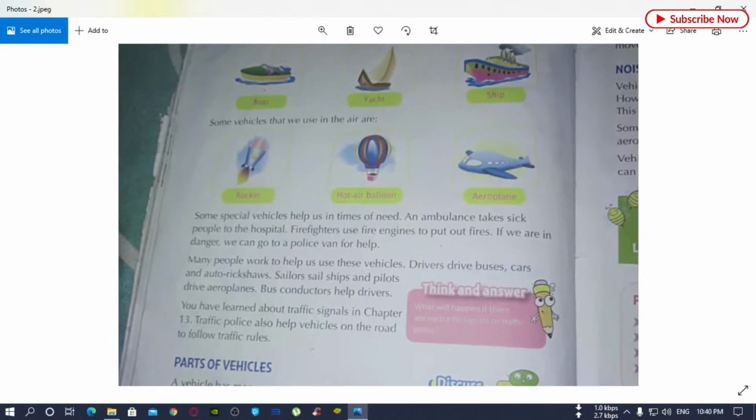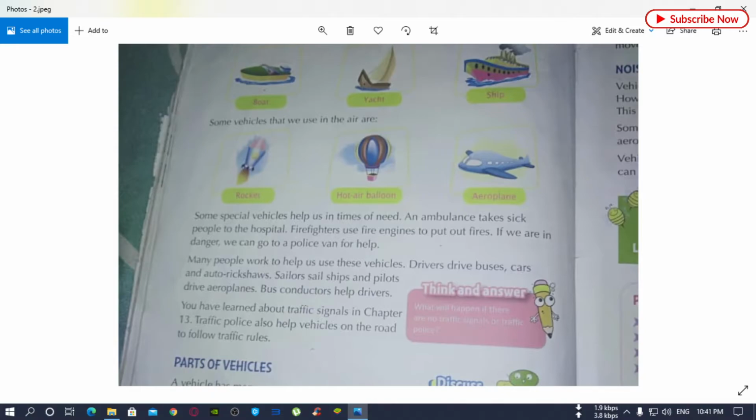In the next page there are some pictures of air transport and water transport. You have to draw these pictures in your home. Some air transport is there like aeroplane, then rocket. These are the things of air transport you have to draw in your copy. Then water transport is there like ship, boat, yacht. These are the things you have to draw.